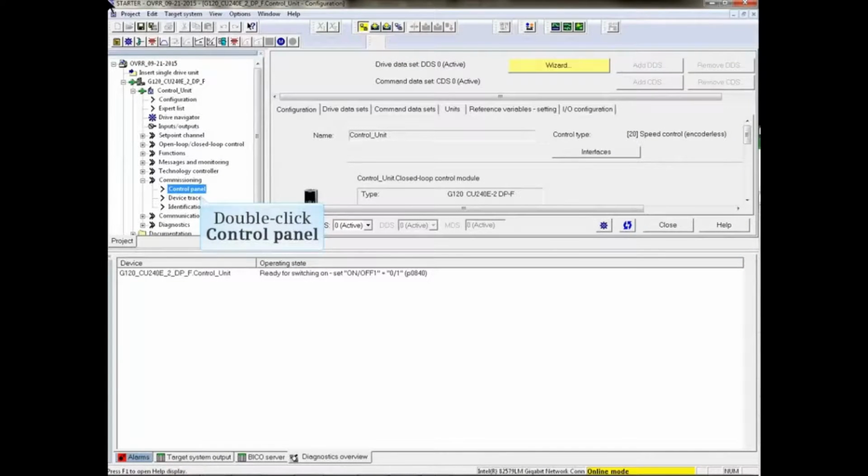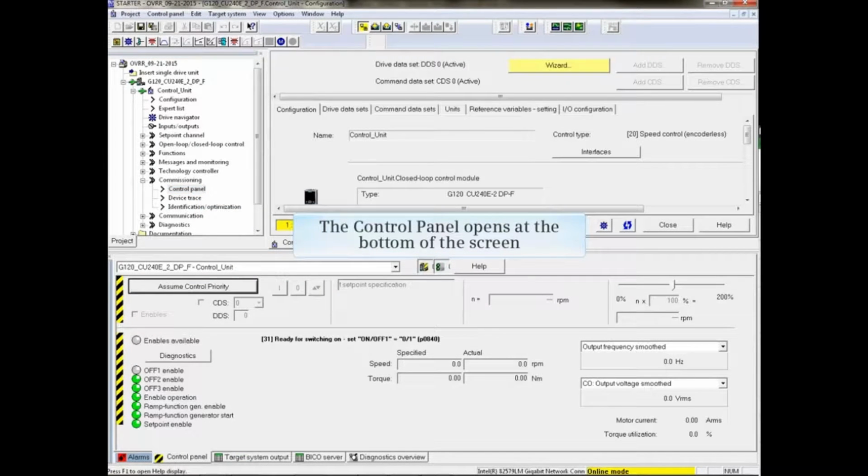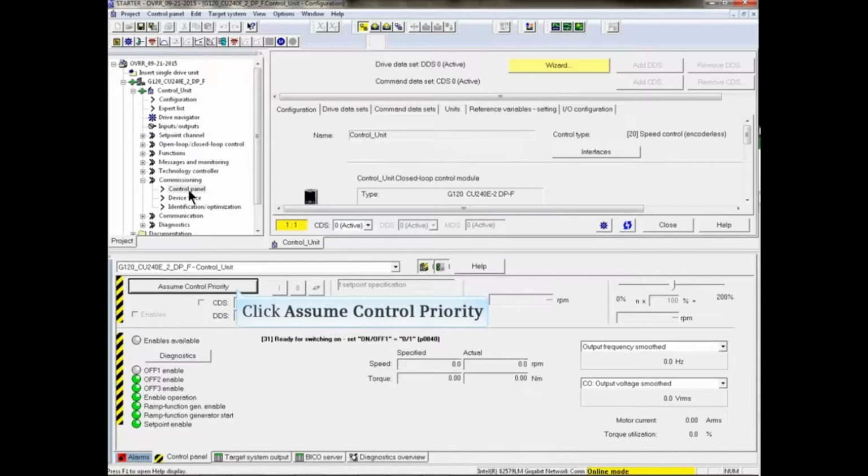Online with the drive, double-click the control panel listing under Commissioning in the project tree. The control panel opens at the bottom of the screen. Click the Assume Control Priority button.